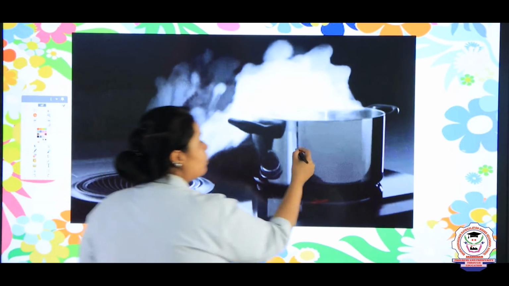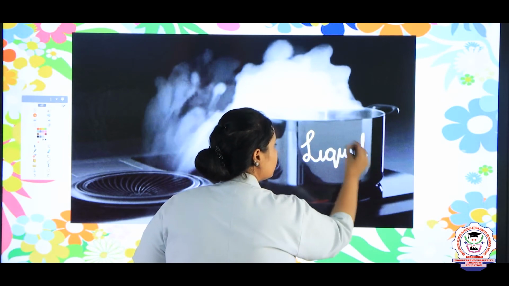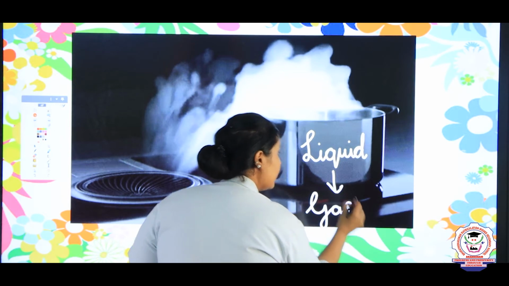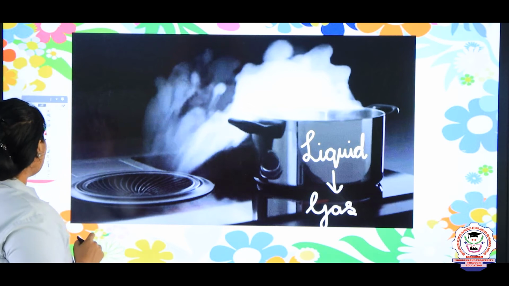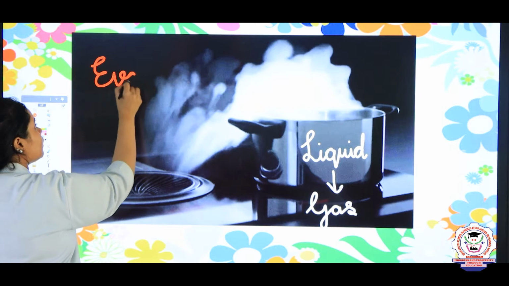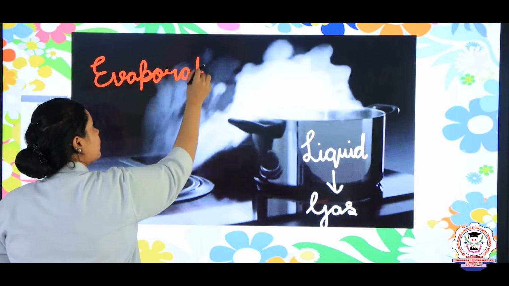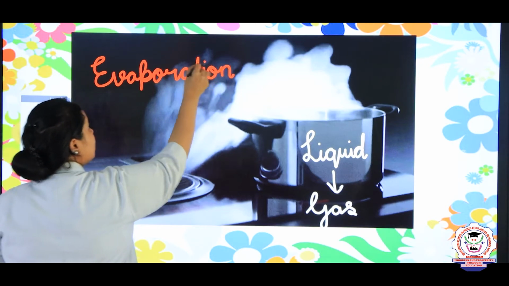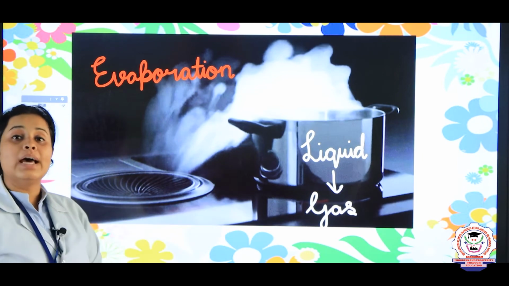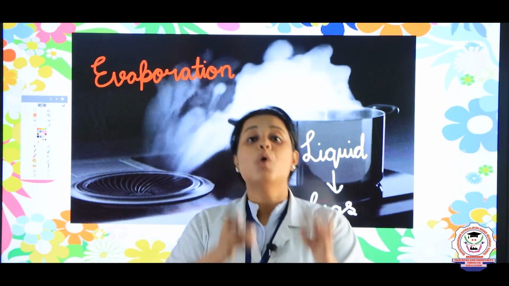So here I will write it as liquid converting into a gas is known as what? It is known as evaporation. Okay children? And the temperature at which this liquid gets converted into gas is known as the evaporation point, or one more name is there which is known as boiling point.